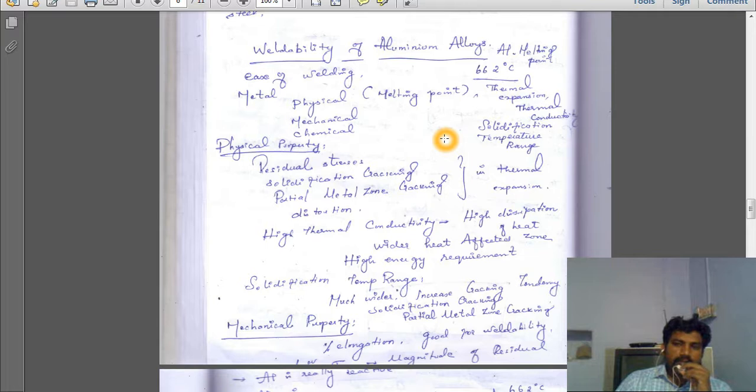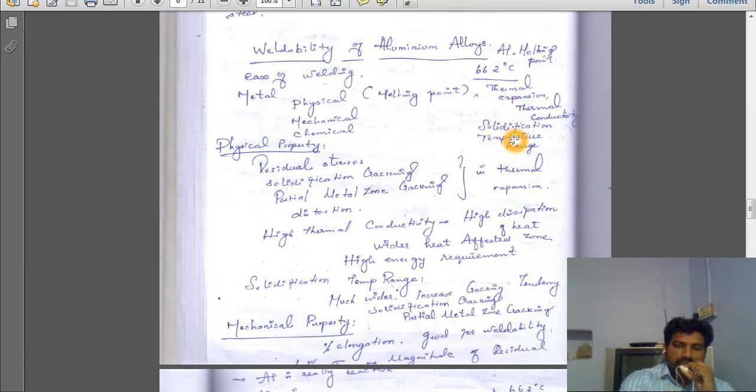Aluminium melting point is 662 degrees centigrade. And what are the basic properties of aluminium? Aluminium has high thermal expansion. Second one, high thermal conductivity.